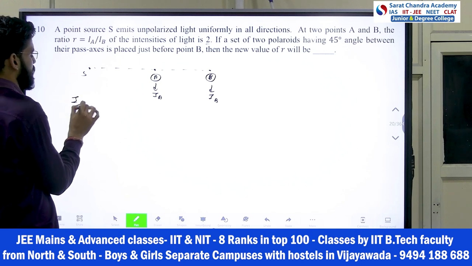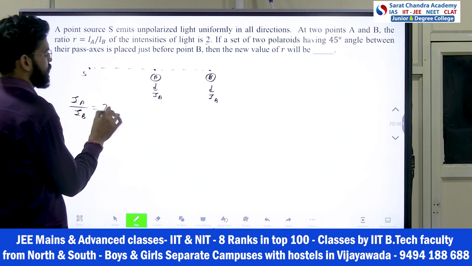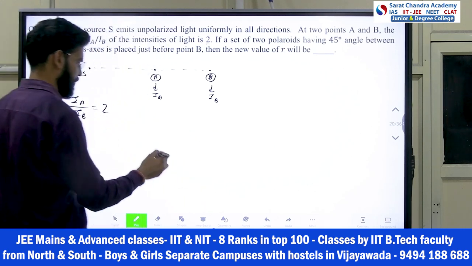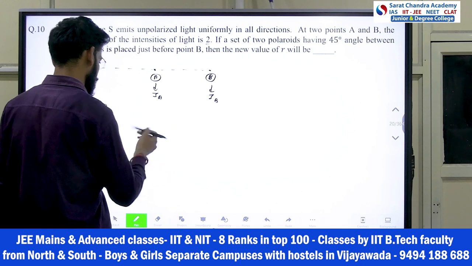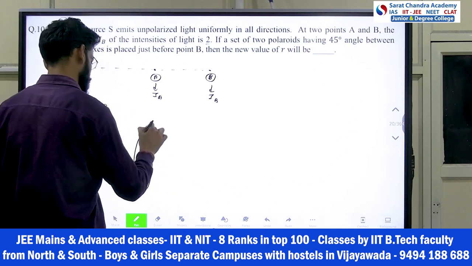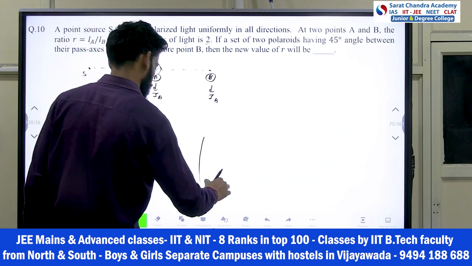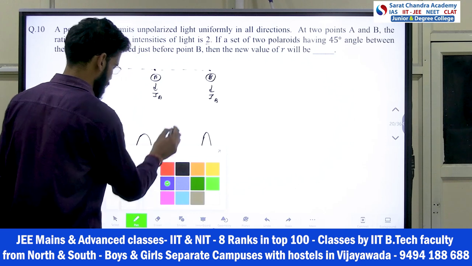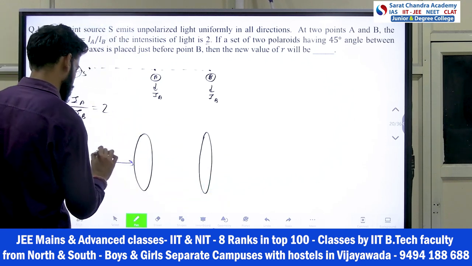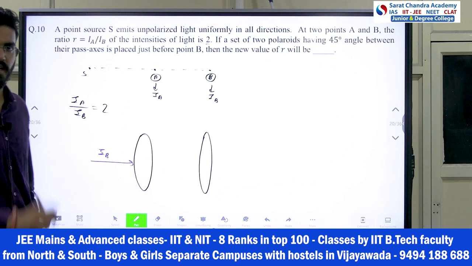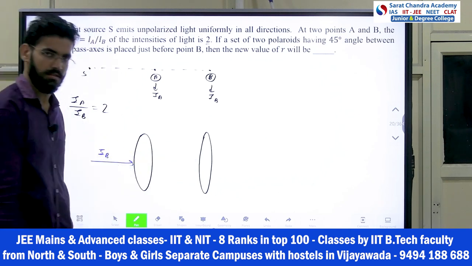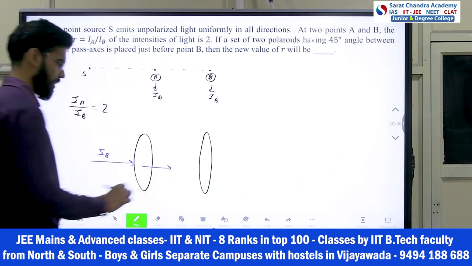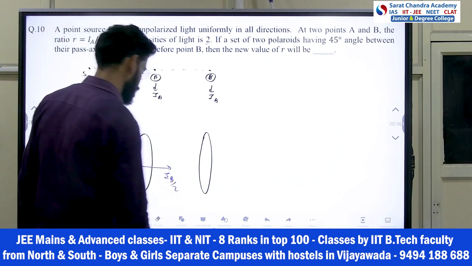First of all, let me write down the information. IA by IB is equal to 2. Now before point B, you place two Polaroids. So what do we know about Polaroids? Let's say this is one Polaroid and this is another Polaroid. Earlier, IB was coming as the intensity. Now you place two Polaroids. So IB, when it passes through one Polaroid, will just get halved, so it will become IB by 2.